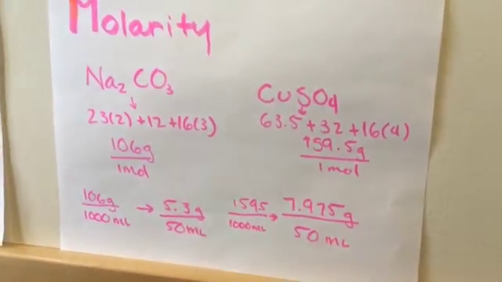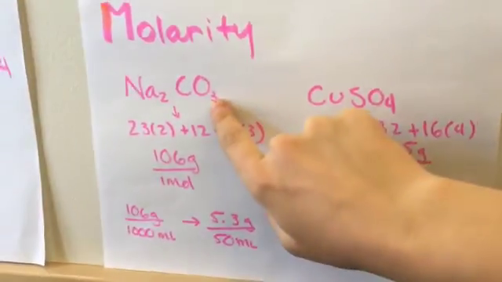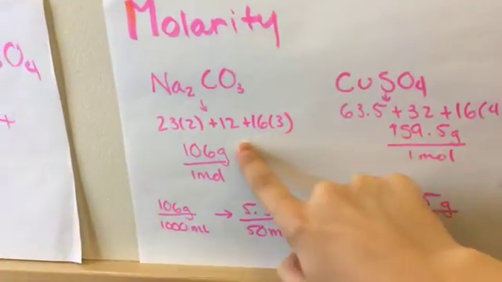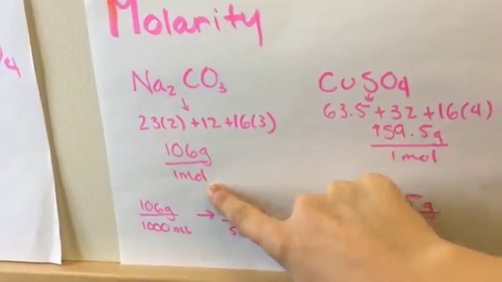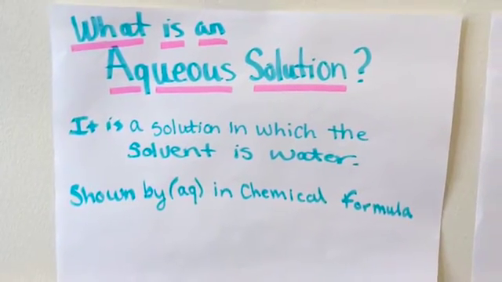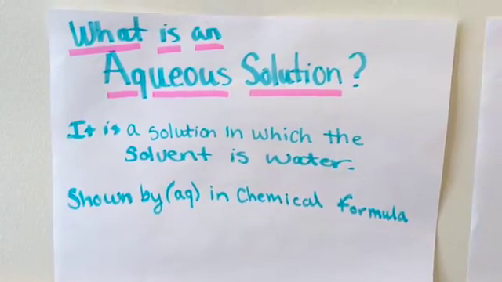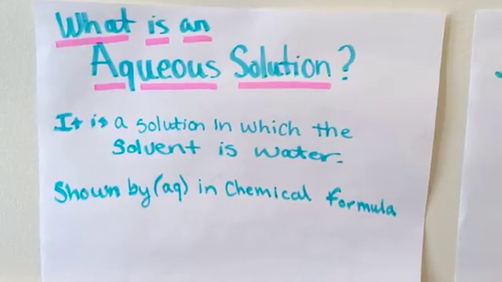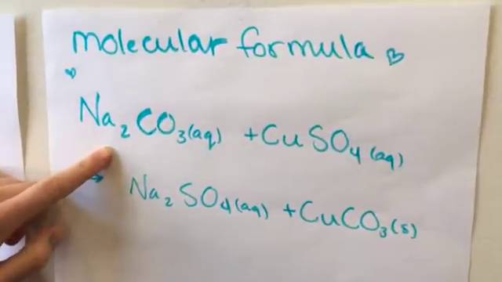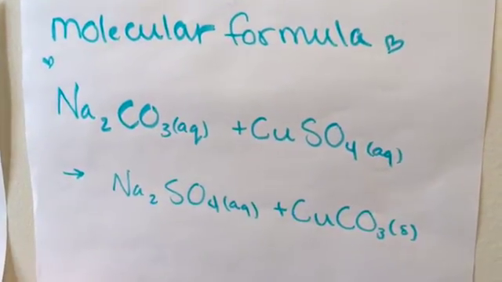7.975 for 50 milliliters. This was found by taking the molar mass of each part of the compound here, then putting it over 1 mole and dividing by. An aqueous solution is a solution in which the solvent is water, shown by AQ in a chemical formula. This is the molecular formula of our reaction of sodium carbonate and copper sulfate.